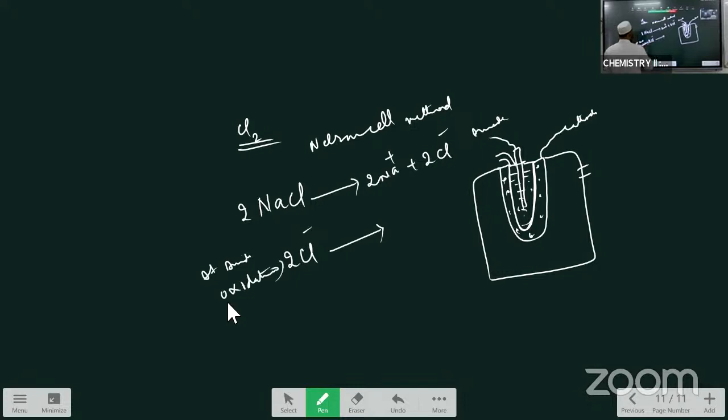At anode oxidation takes place and Cl2 gas: 2Cl minus gives rise to Cl2 plus 2 electrons. This is the reaction that takes place at the anode.